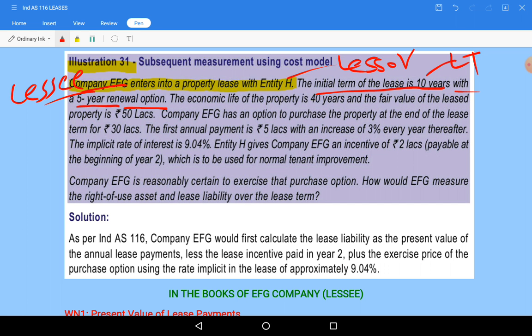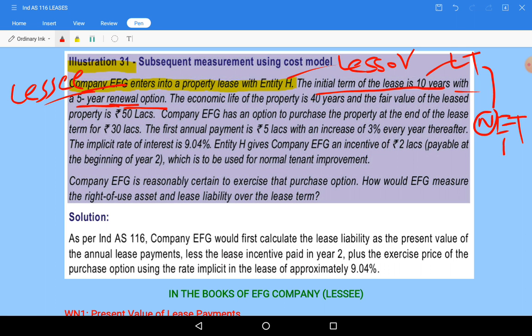Do you remember what lease term means? Lease term includes NET. N for non-cancelable period, that is 10 years. E, extension or renewal option is there, 5 years. If the lessee is certain to exercise the option, then these 5 years also will be included, otherwise not. T for termination period will be included if the lessee is not exercising the termination option. So let us see in the question whether that 5 years will be included or not.